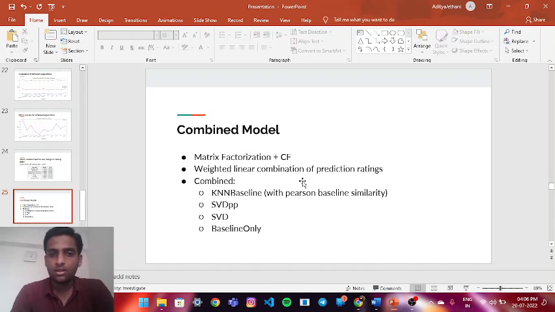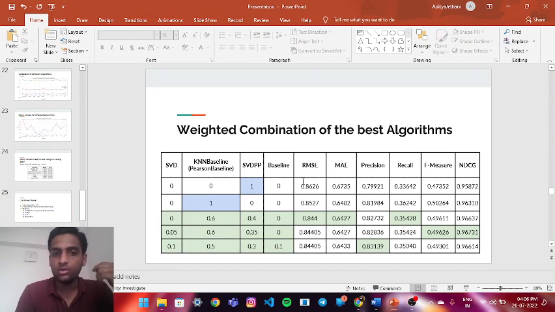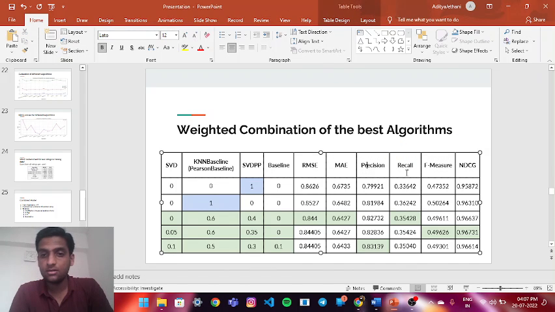The combined model. The combined model: matrix factorization plus cumulative frequency. Weighted linear combination of prediction ratings. We predict the recommendation linearly based on graphs, like as we saw here on the previous slides. Combine KNN baseline, SVD++ and SVD baseline only. Weighted combination of best algorithms. These best algorithms can be seen like RMSE, MAE, precision, recall, F measure, etc.